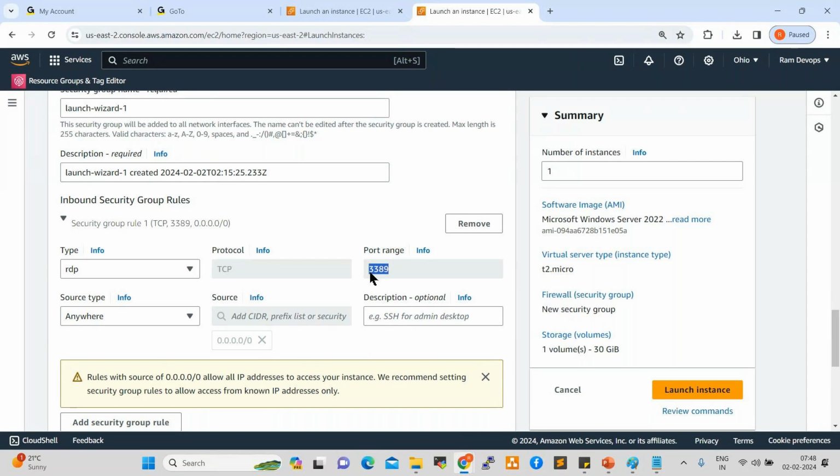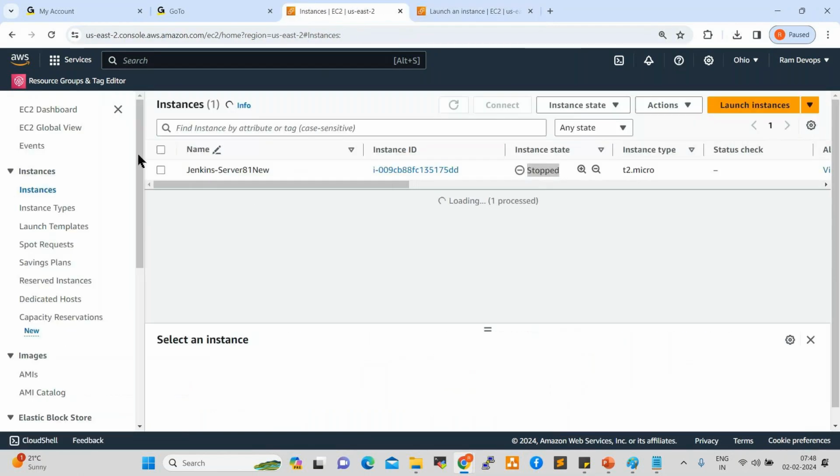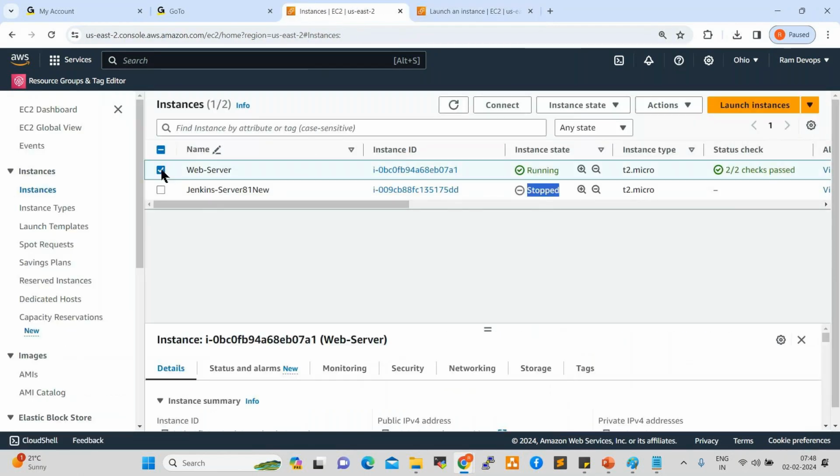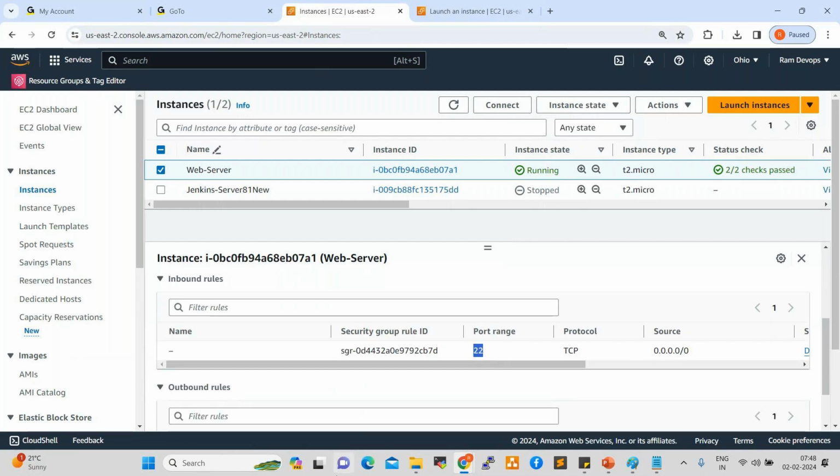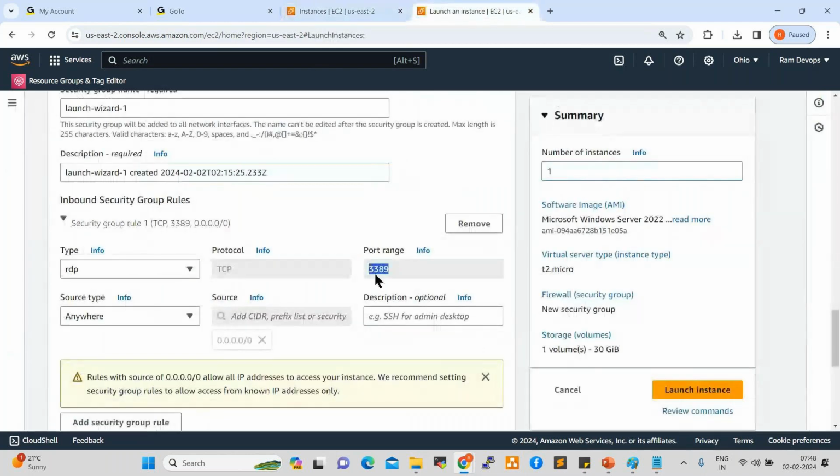So if you go back here, Linux server, go to instance. We have the Linux server right here, web server. If you go to security here, what is the authentication? Port number 22, right? Yeah. But for the Windows server, the port number is 3389, which is the RDP port number.